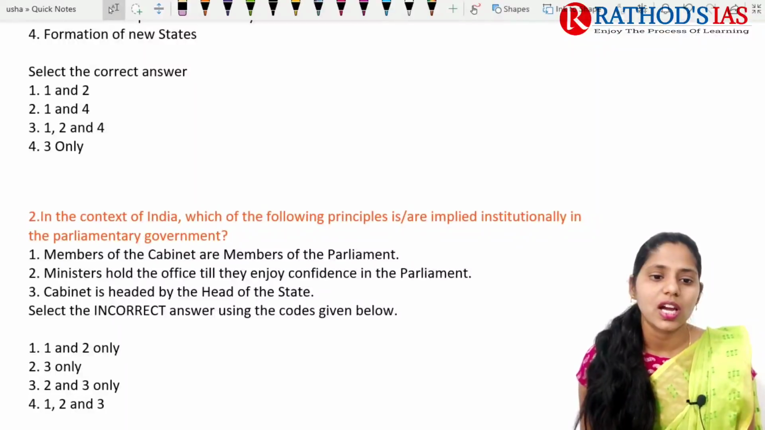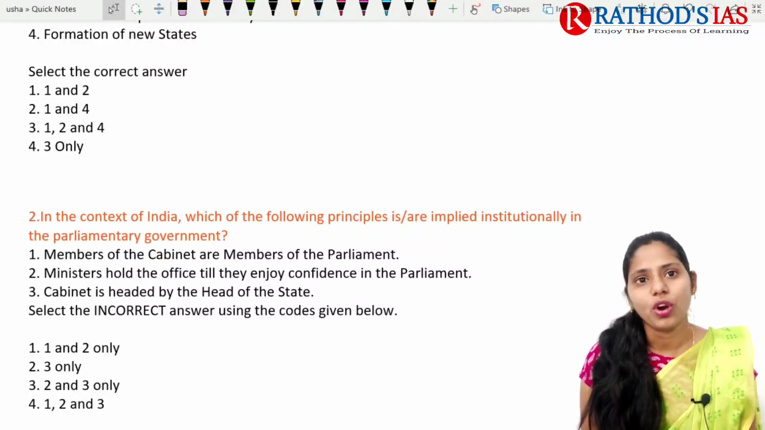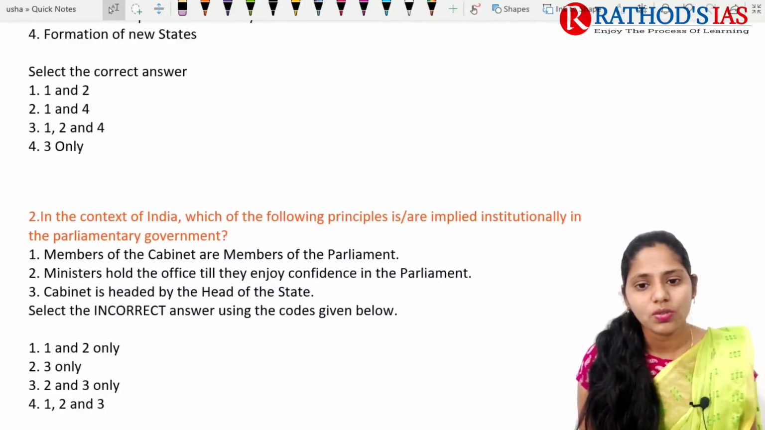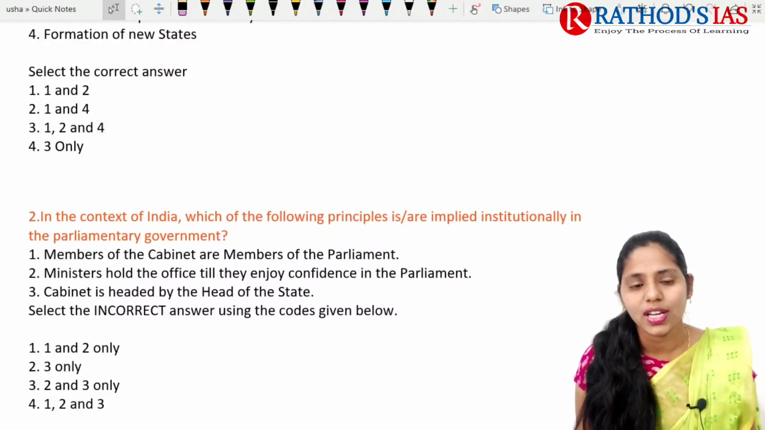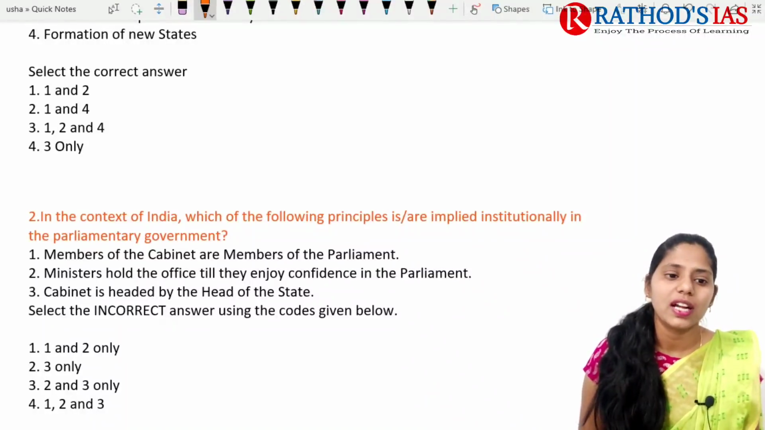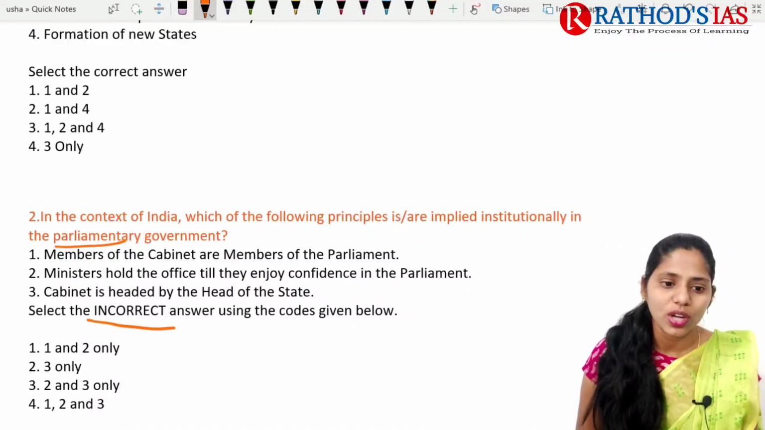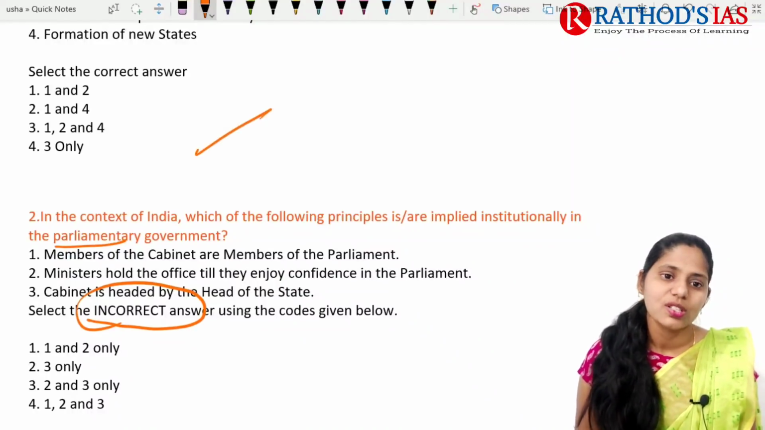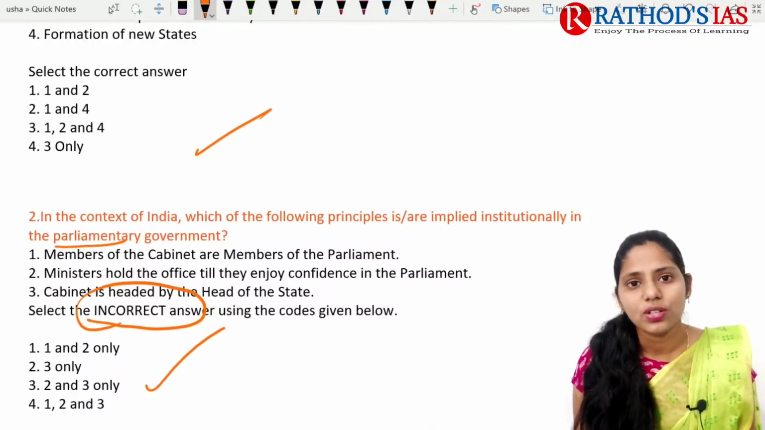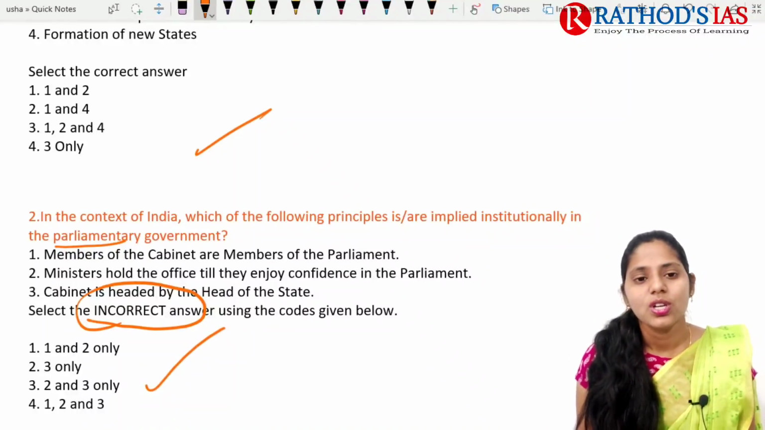The next question is regarding the parliamentary form of government. This is one separate chapter present in your Lakshmikant. You can read that chapter and try to address this question. It is regarding the parliamentary government, and here you need to identify the incorrect statements. So these are the two questions of the day. Try to give the answers in the comment box.